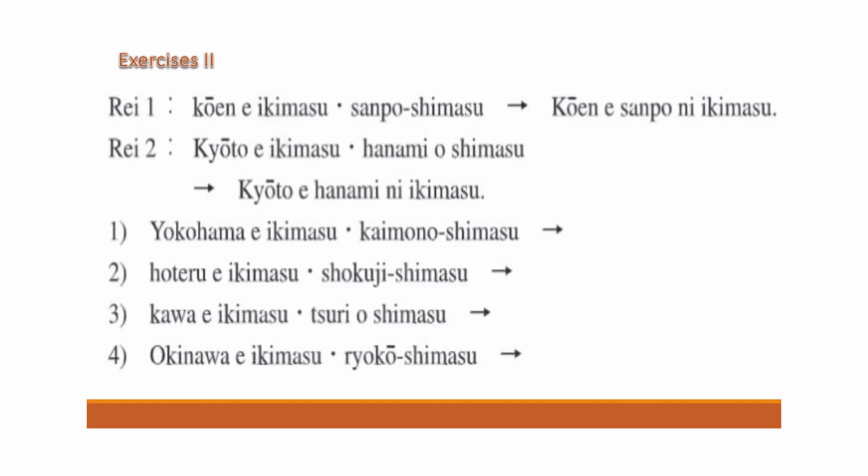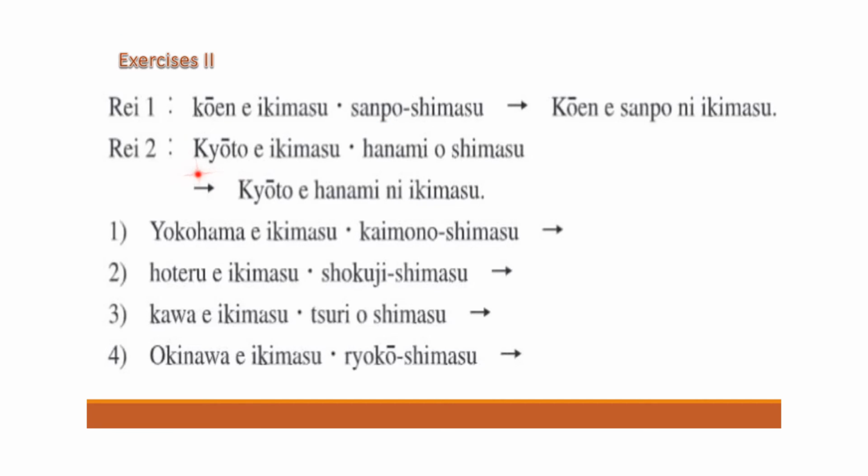Actually, we don't require sampo shimasu. If you want to add, then you can add sampo o shi ni. You can write it this way also, na? Or sampo is also like kaimono, na? So koen e sampo o shi ni ikimasu, or koen e sampo ni ikimasu. Sampo is walking. All right.